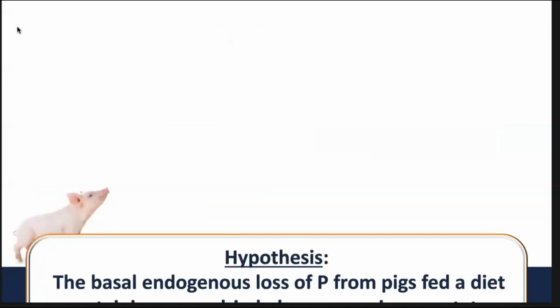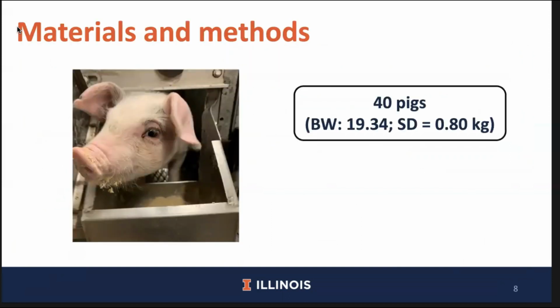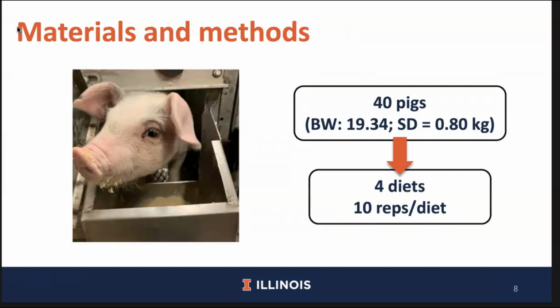Therefore, the objective of this experiment was to test the hypothesis that the basal endogenous loss of phosphorus from pigs fed a diet containing spray-dried plasma, casein, or potato protein concentrate is not different from that of pigs fed a diet containing gelatin. For this experiment, we utilized 40 pigs with an average body weight of 19.34 kilograms. These pigs were individually housed in metabolism crates and were randomly allotted to 4 experimental diets for a total of 10 replicate pigs per diet.